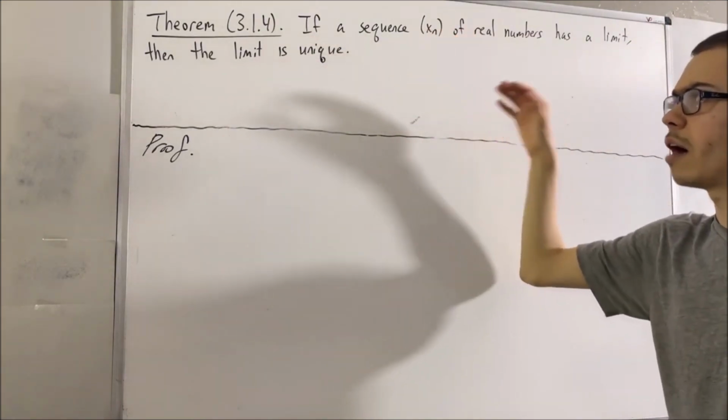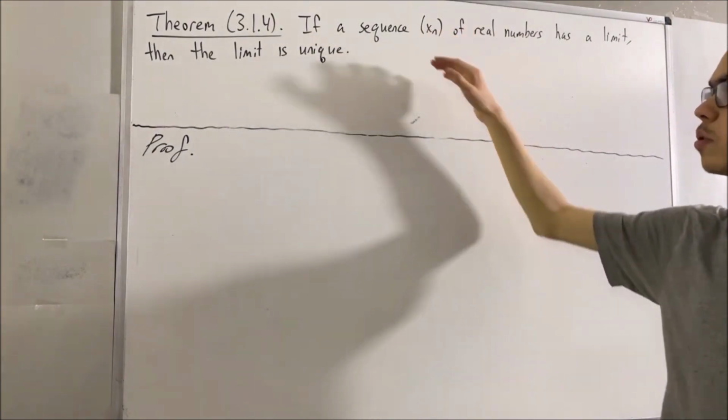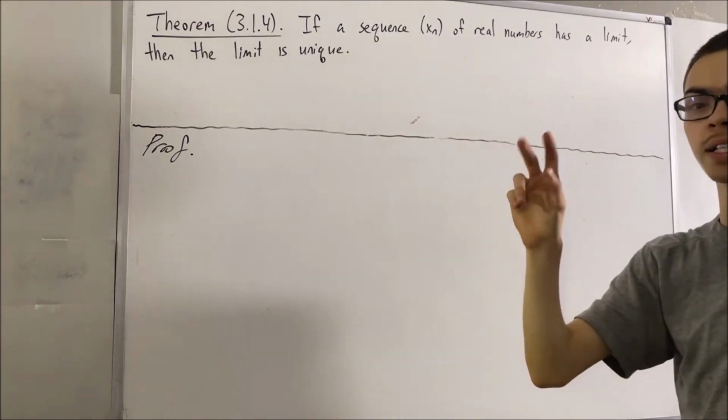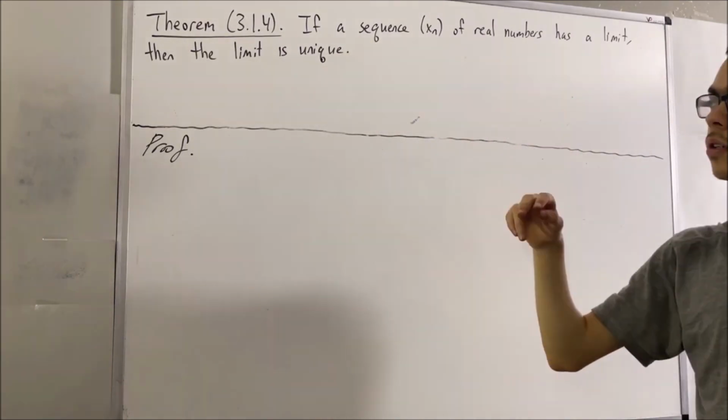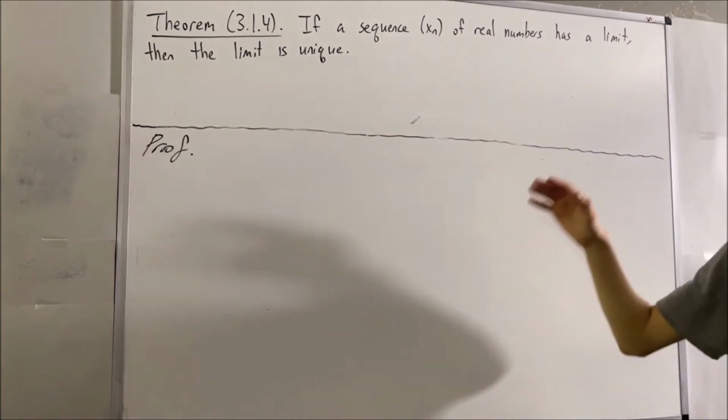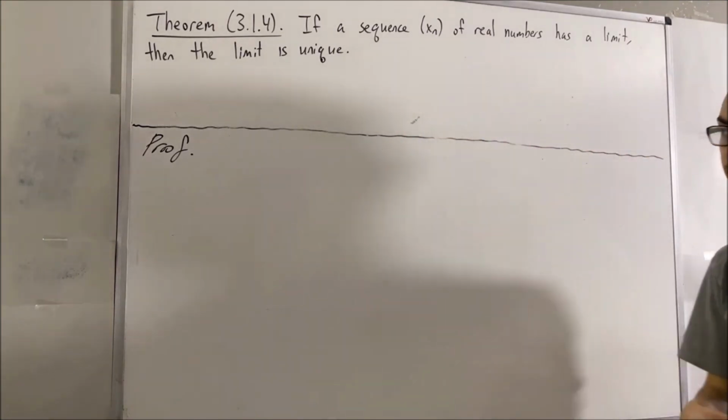So, how do we prove that? Well, we're going to suppose that our sequence has two limits, say x prime and x prime prime. And to prove uniqueness, all we have to do is prove x prime is equal to x prime prime.